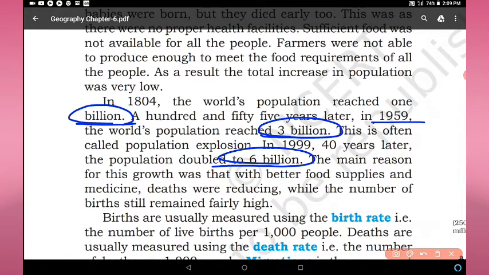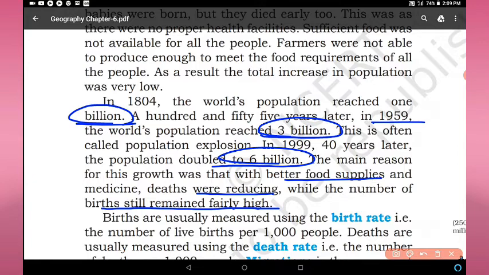The main reason for this growth was better food supplies, good health facilities, and science and technology development providing us many good facilities. So deaths were reduced, right? In this way, deaths reduced while the number of births still remained fairly high.